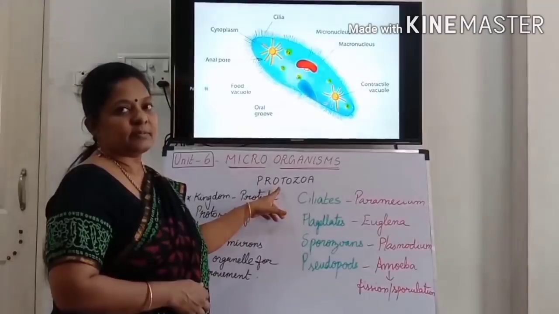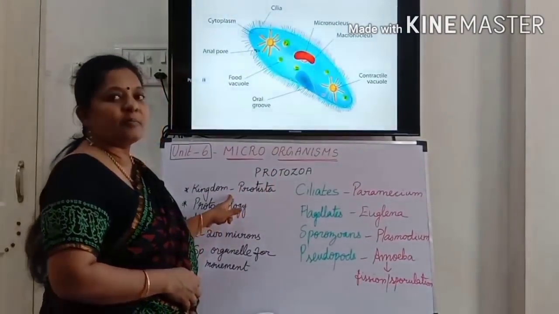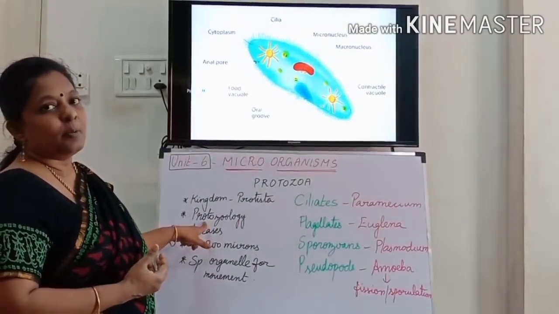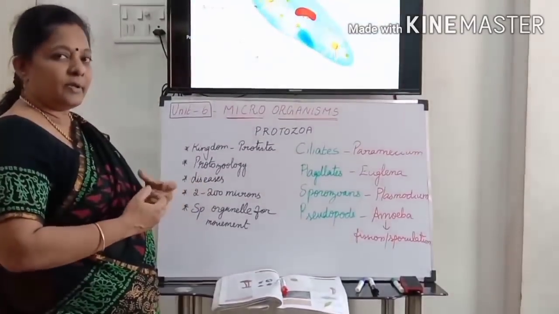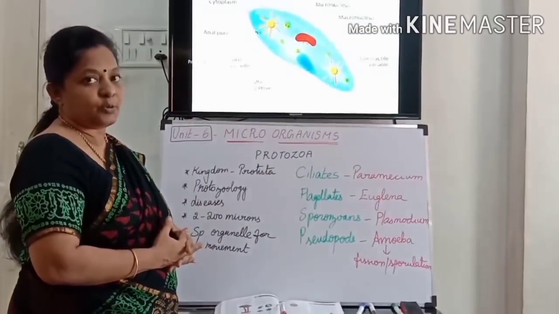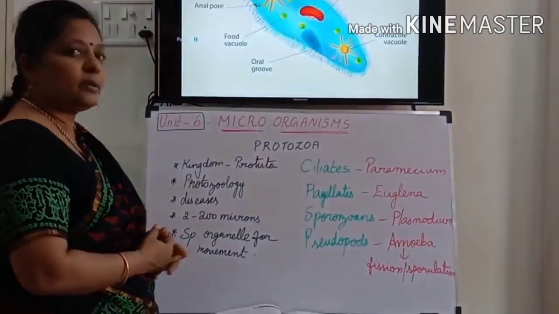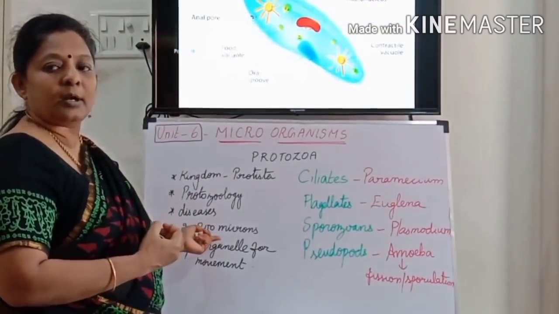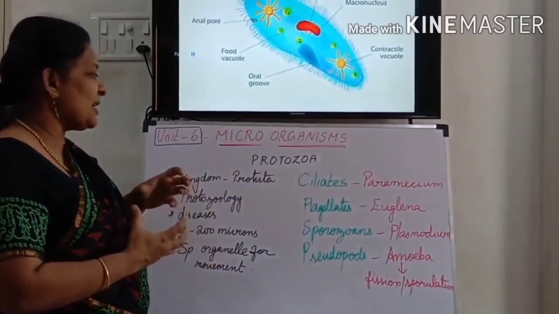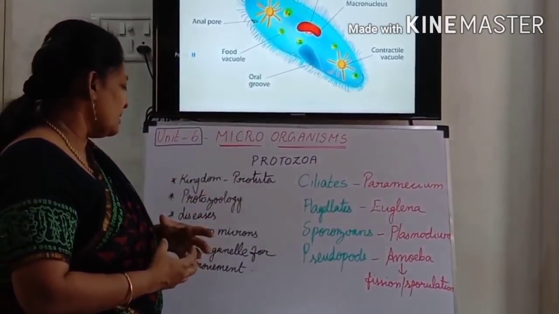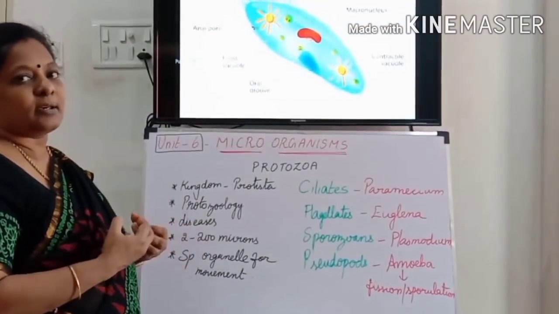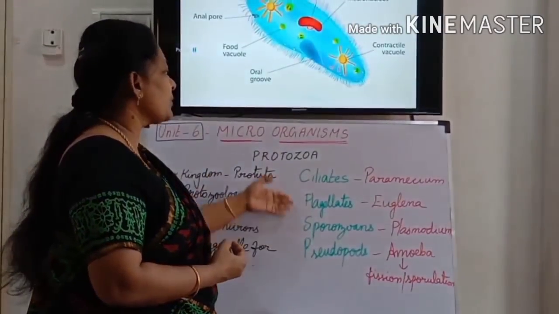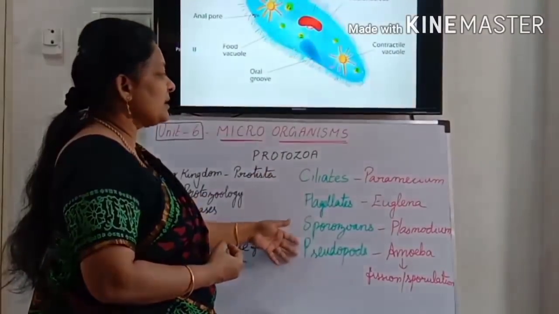The fifth organisms are protozoans. Okay, they come under the kingdom Protista. Studying protozoans is called protozoology. And why do we want to study this? It causes diseases to human beings, and even animals also. The size may be from 2 microns to 200 microns. The specialized organs of the protozoans help for their movement. So based on the specialized organ helping for movement, locomotion, we can divide the protozoans into 4 types. Here I wrote 4 types.